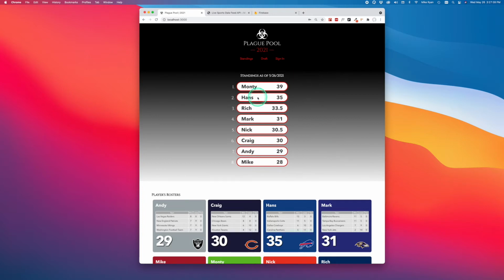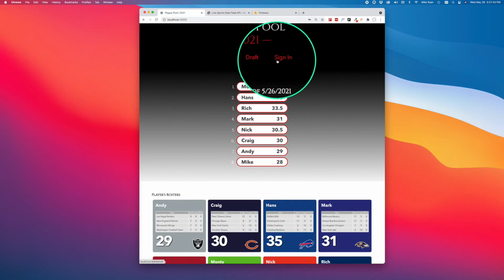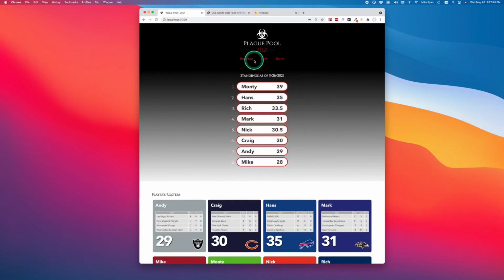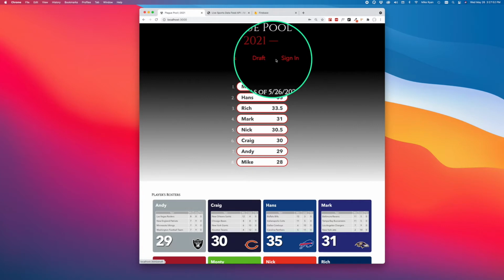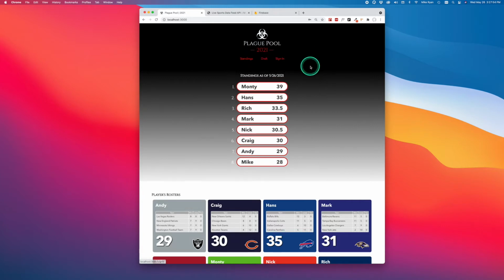Anyhow, moving forward. All right, guys, I'm speaking to you directly now. This is what you guys will see that is brand new. There's a menu now. Before, it had no menu. Standings is the homepage, of course. The new ones are a draft page and a sign-in. The draft page is where everybody will go. The sign-in is where I will go, or whoever wants to be the administrator in any year, for the draft.